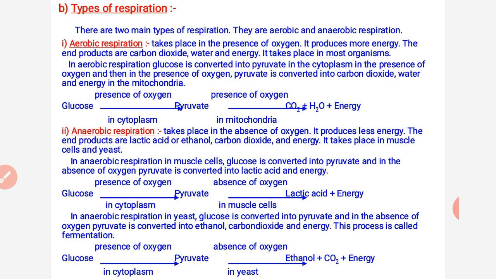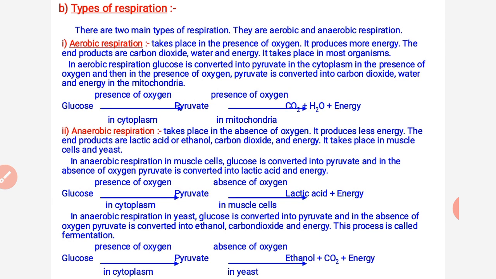Now the types of respiration. How many types of respiration take place in living organisms? There are mainly two types actually, aerobic and anaerobic. If it takes place in the presence of oxygen, then it is termed aerobic, or if oxygen or air is absent, then it is termed anaerobic.